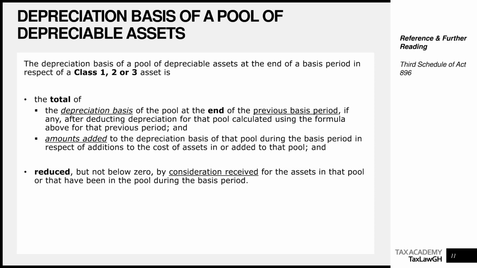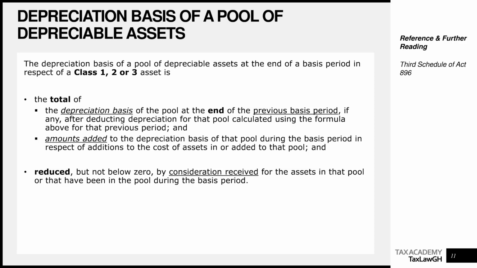In your IFRS studies, in your financial reporting studies, in your corporate reporting papers, you are using the term carrying amount, carrying value, net book value. That is fair enough for accounting. In tax, let's get used to using the expression written down value. So understand or memorize this, that written down value in tax is the equivalent of carrying value or carrying amount in accounting. So let's come back to this.